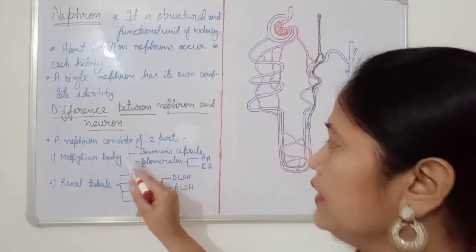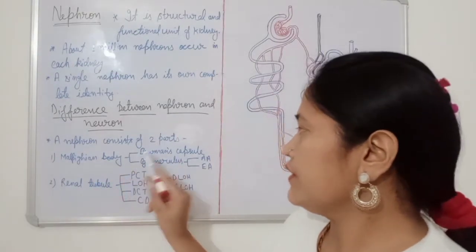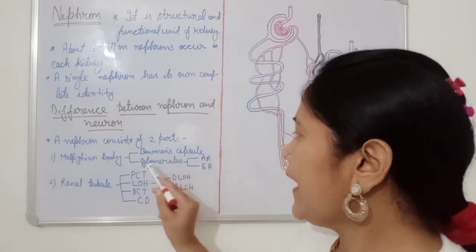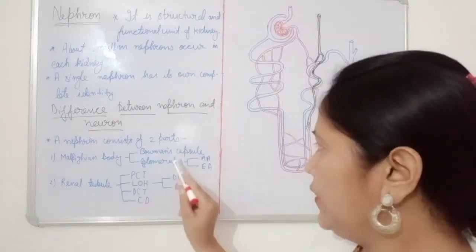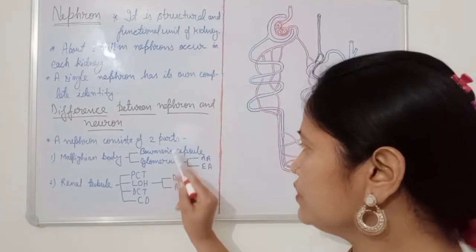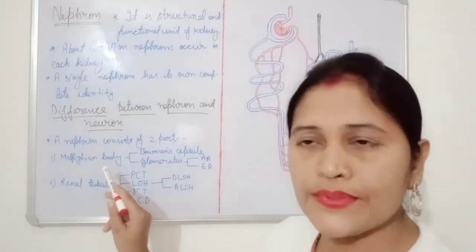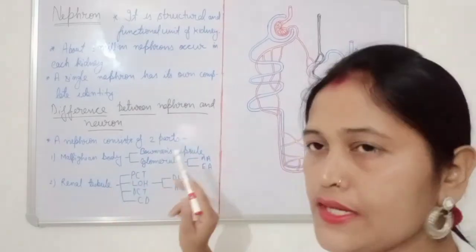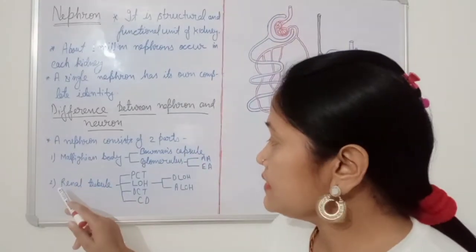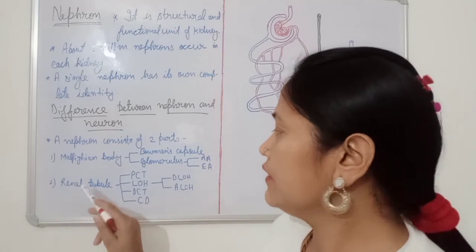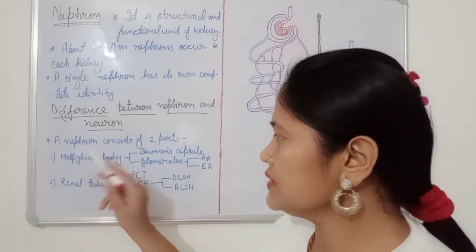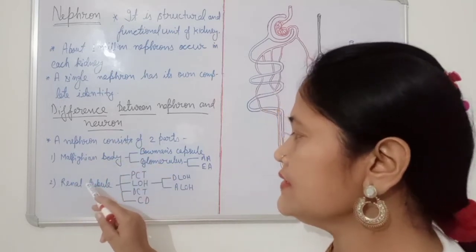It is divided into two parts, Bowman's capsule and glomerulus. Bowman's capsule and glomerulus both join to form the Malpighian body, also known as Malpighian corpuscle. Both are the same. The second thing is the renal tubule: the tubular structure apart from the Malpighian body is known as the renal tubule.